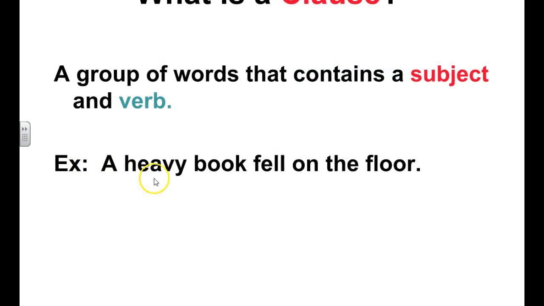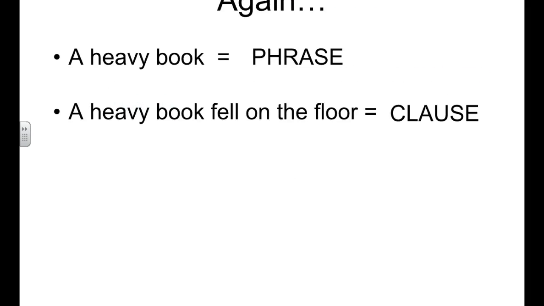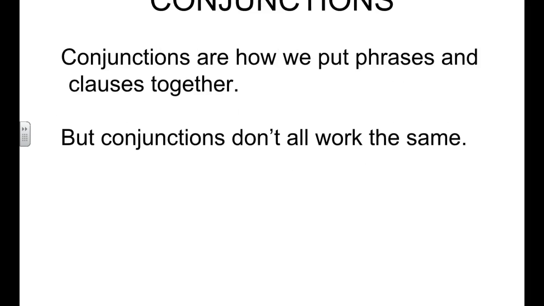In this sentence, a heavy book fell. That's why this is a clause, because the book is doing something. The book fell. Okay, so that's our review. Now let's continue to understand how we work with clauses in sentences. And the first part of understanding that is to understand how the two different kinds of conjunctions work.